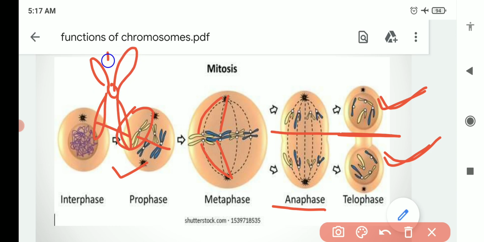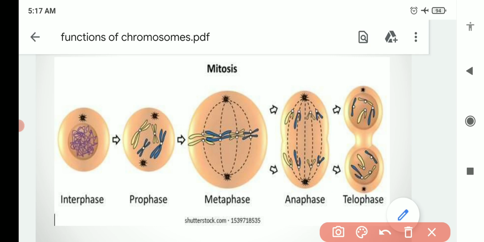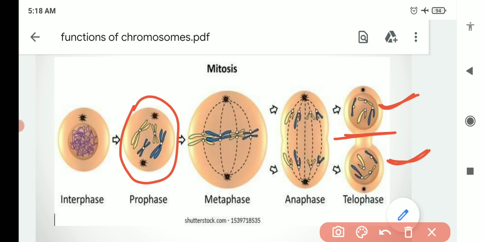So during mitosis these chromatids get separated from each other, and one chromatid will go to one pole and another chromatid will go to another pole during anaphase, and in telophase the two cells will form. So here you can see that equal distribution of these chromatids has occurred, because equal distribution of chromatids means equal distribution of the DNA to the two daughter cells from the one mother cell. So it is possible because DNA is present in the form of chromosomes.